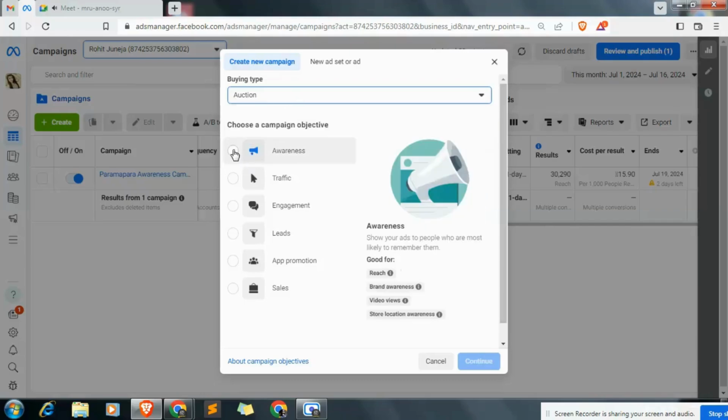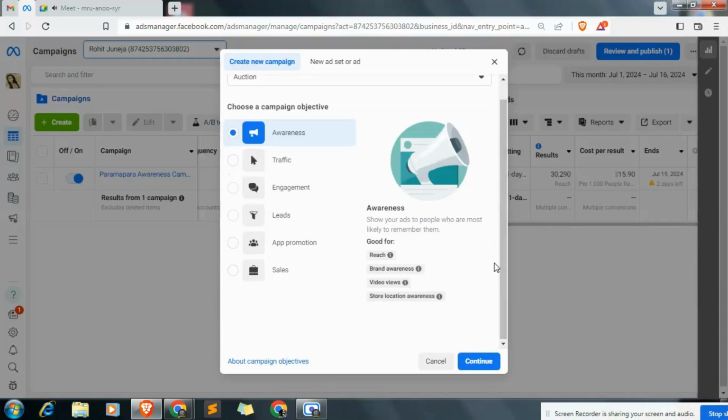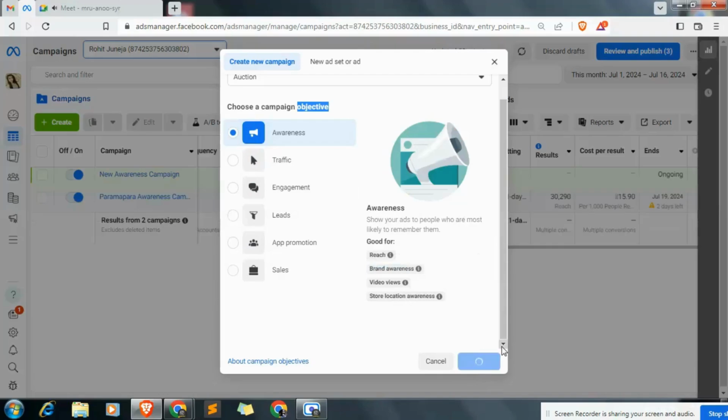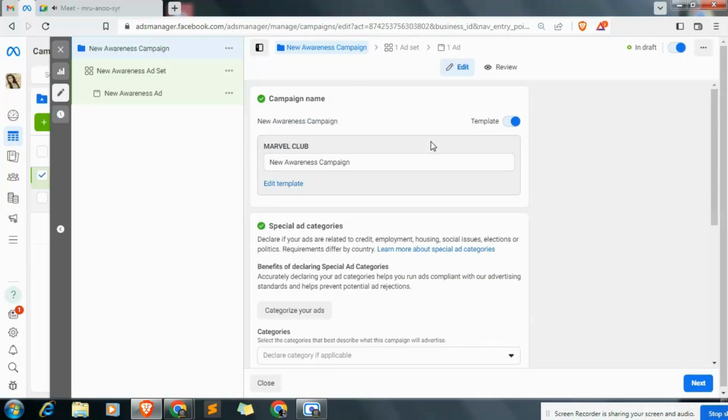And here my goal is awareness, since the client told me to just make people aware of them, and they will be satisfied. So this is our goal. Every campaign has an objective or a goal. Okay. Now let's continue. One ad can take almost 1 hour, but if you are good with ads and have practiced, then you can make it in half an hour if you have the creative ready from your designer.